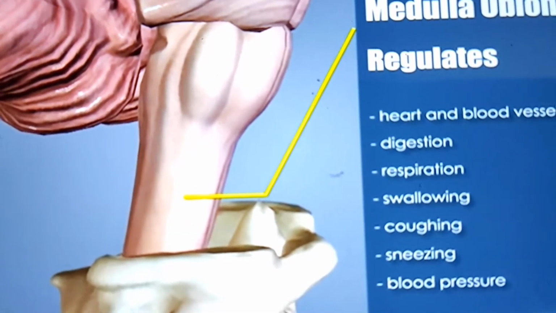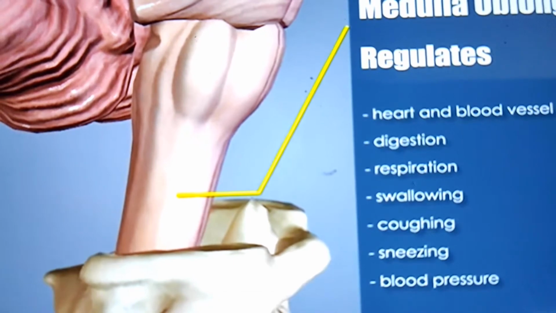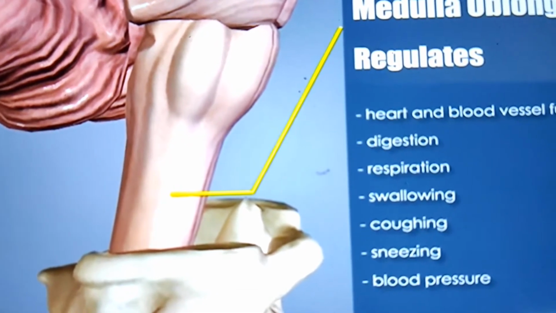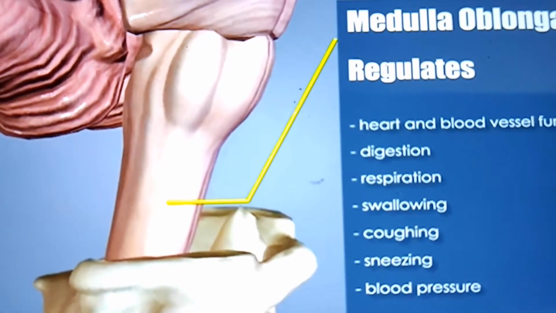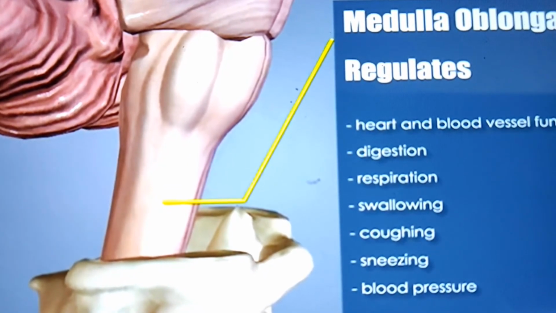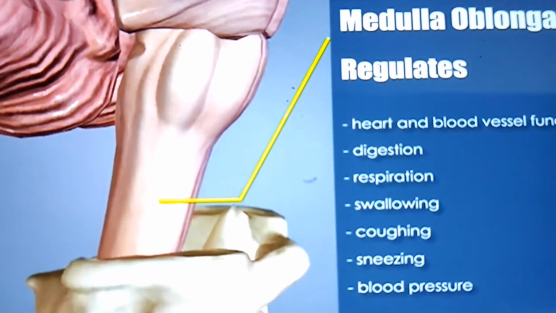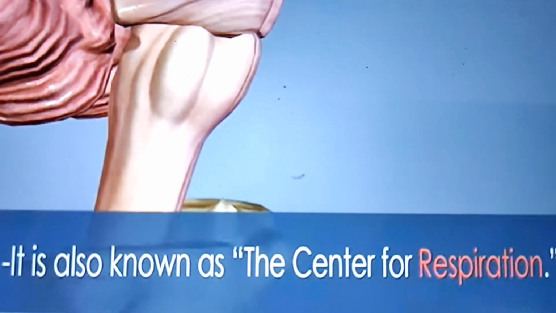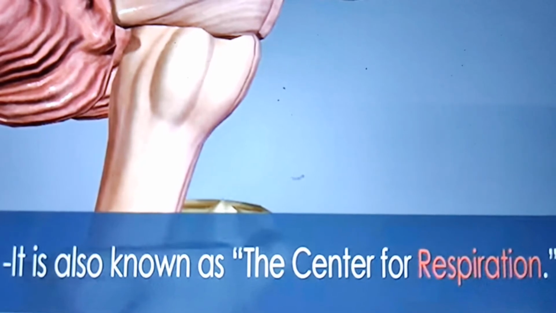The medulla oblongata regulates heartbeat, blood vessel function, digestion, respiration, swallowing, coughing, sneezing, blood pressure, etc. The medulla oblongata is also called the center for respiration.